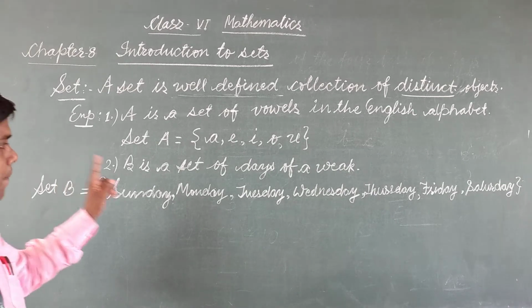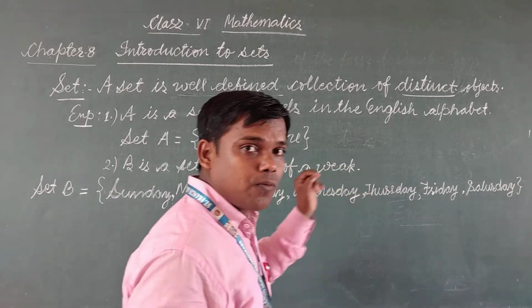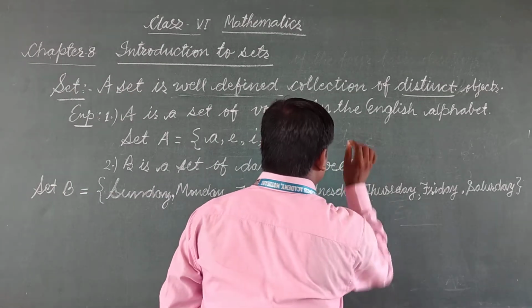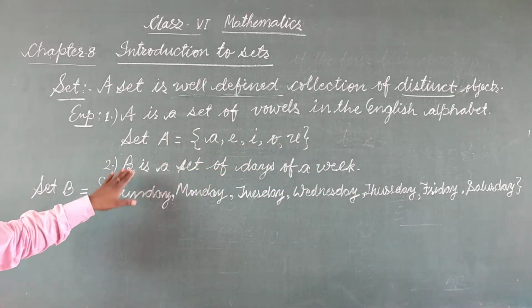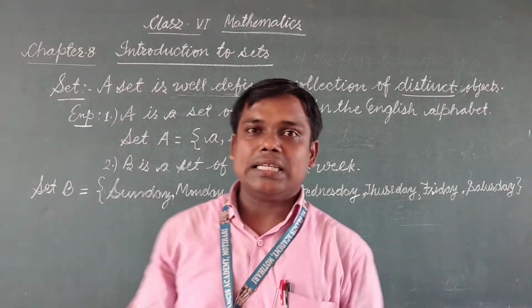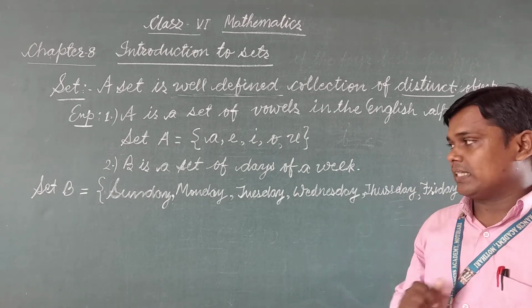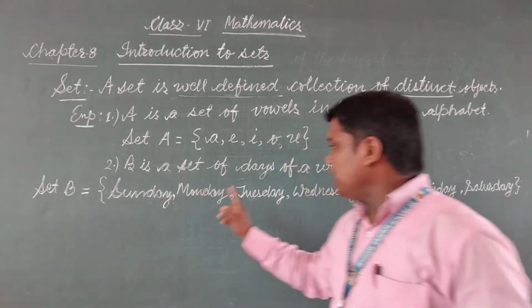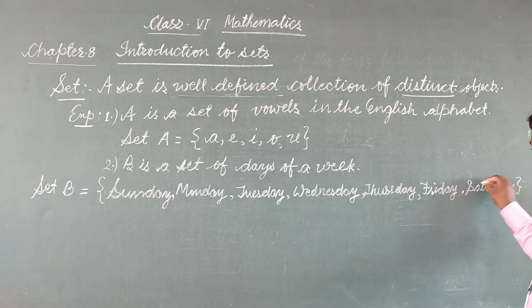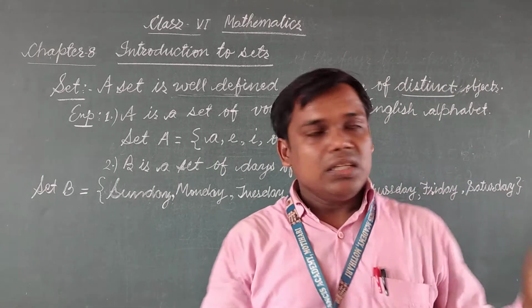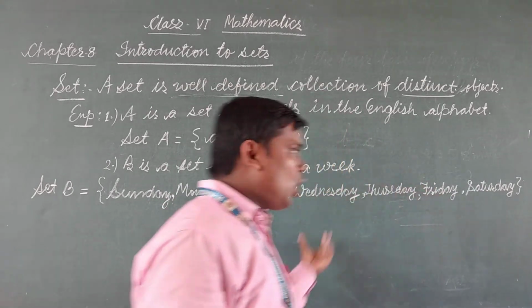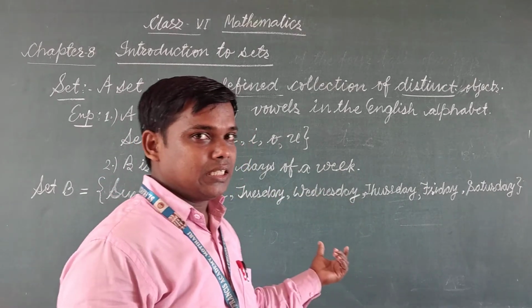Now another example. We take B as a set of days of a week. Now we know that there are 7 days in a week: Sunday, Monday, Tuesday, Wednesday, Thursday, Friday and Saturday. And these are all different from each other.